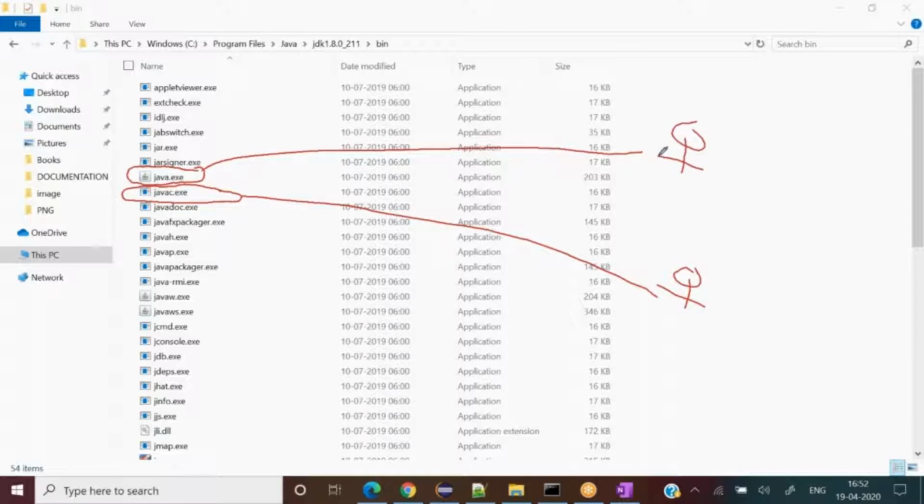There are a lot of other things which we will discuss later, like JConsole and JVisualVM, as and when we require. But for today, just understand that to run any initial level Java program, two friends are required, and they reside wherever we install Java, inside Program Files, Java, JDK, and inside bin. These two friends are available to run my program.